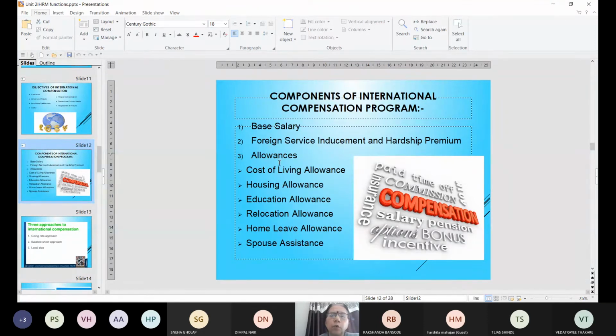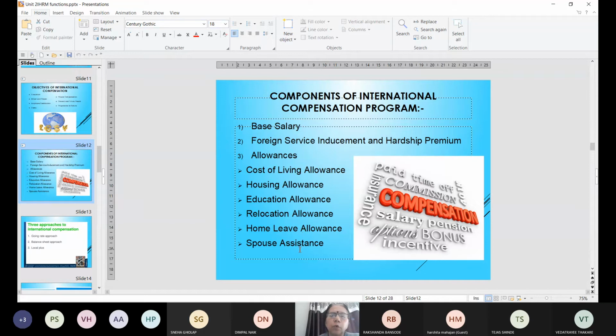Then there are several allowances like cost of living allowance, housing allowance, education allowance, sometimes even relocation allowance, because the employee is going to be relocated. He is moving home. He is going to change his full location from one country to another. So relocation allowance, home leave allowance, spouse assistance. Sometimes when the employee has been working in the foreign country for a long period of time, he may feel homesick, he wants to go home and meet his family.